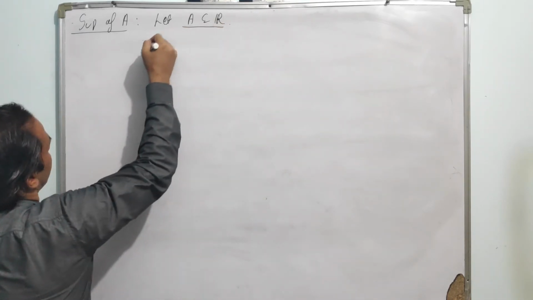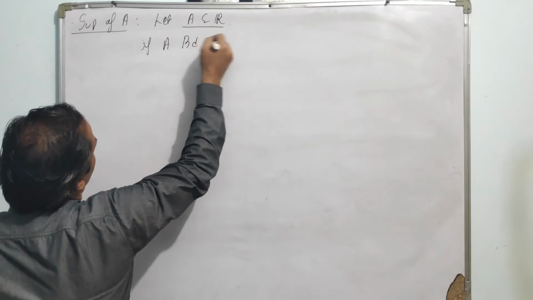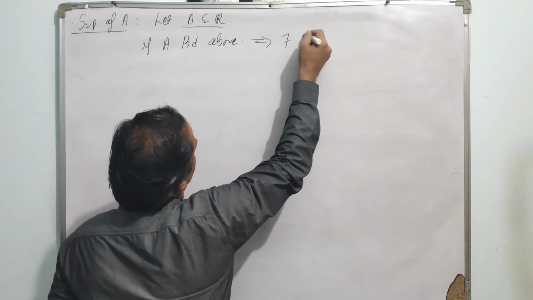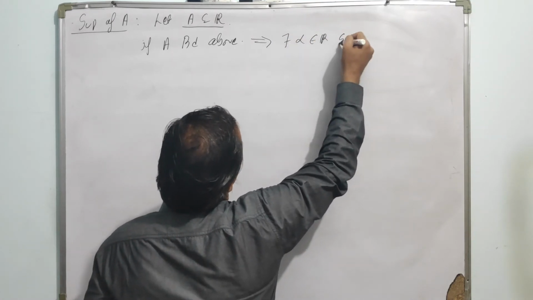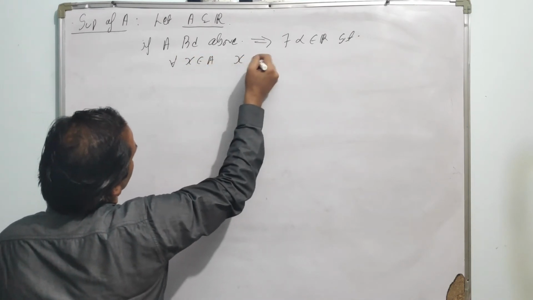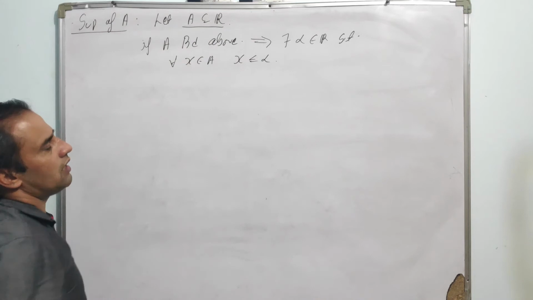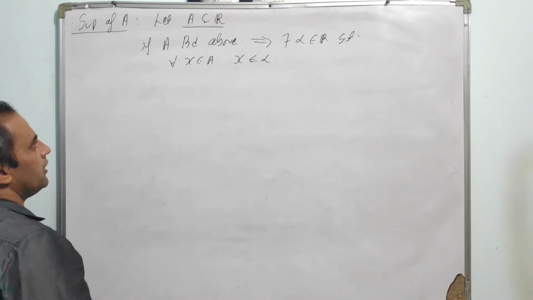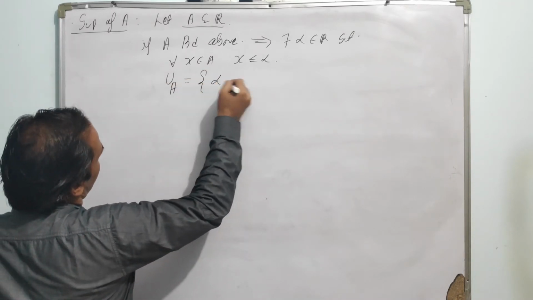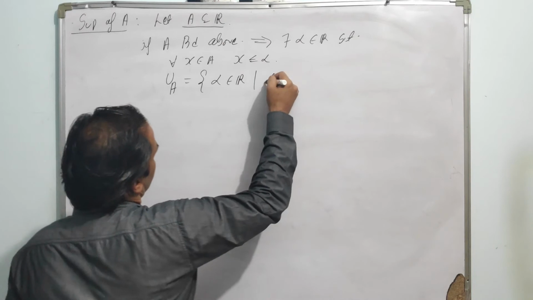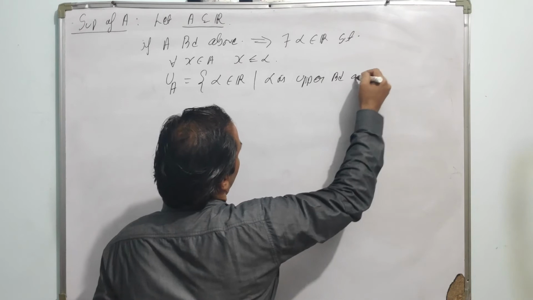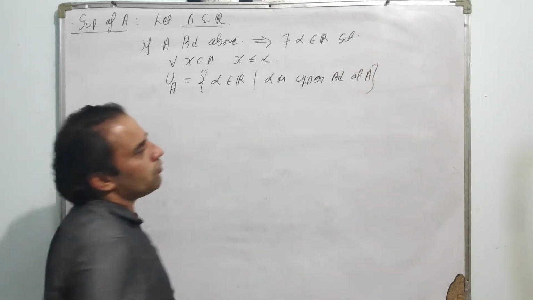So if A is bounded above, that is, there exists alpha belonging to R such that for all x belonging to A, x is less than or equal to alpha, that is, alpha is an upper bound of A, we can define U of A, the set of all alpha belonging to R such that alpha is an upper bound of A, assuming that A is bounded above.